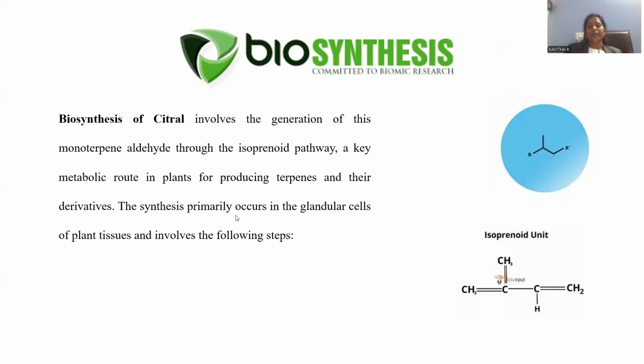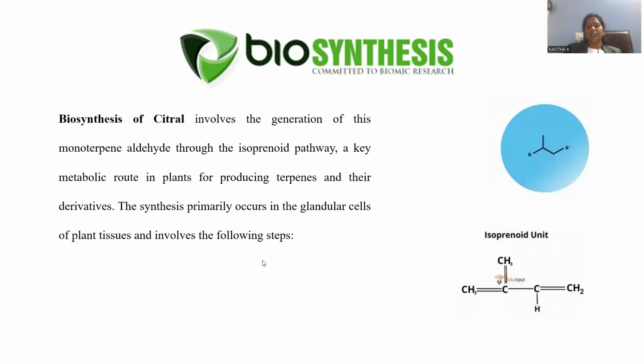The synthesis primarily occurs in the glandular cells of plant tissues and involves the following steps. Glandular cells are involved in this pathway, and there citral manufacturing is possible. Here isoprene is the skeleton mentioned. Isoprene is the most important unit, the fundamental unit we can say, in order to manufacture all kinds of terpenes, right?